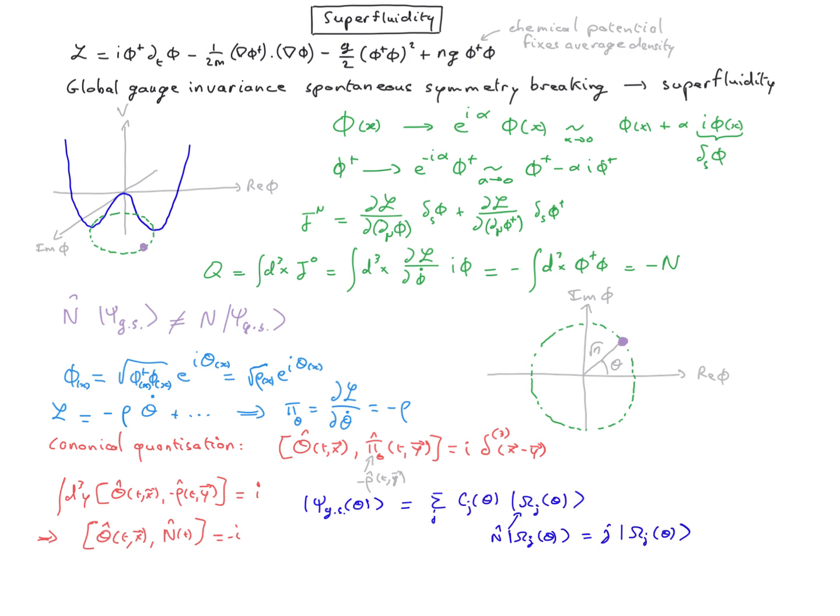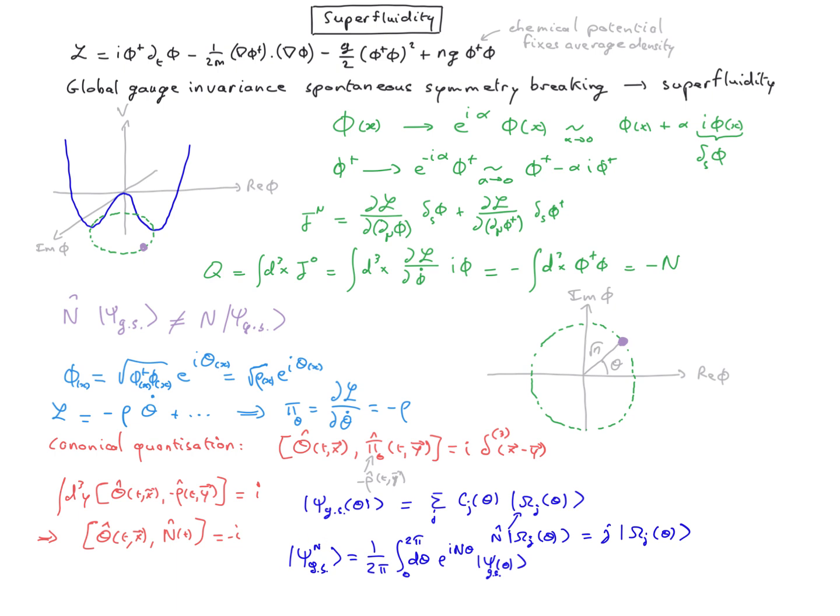So our ground state for given theta is a coherent superposition of states which are eigenstates of the particle number operator. Now if we want our ground state to have a well-defined number of particles, it needs to be also an eigenstate of n, and therefore we need to sum over theta. Indeed, we can show that by summing all the ground states for a given gauge angle theta with this exponential weighting, we find a ground state which has a good number of particles.